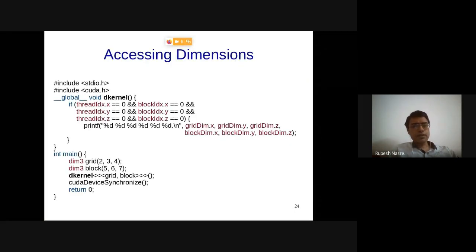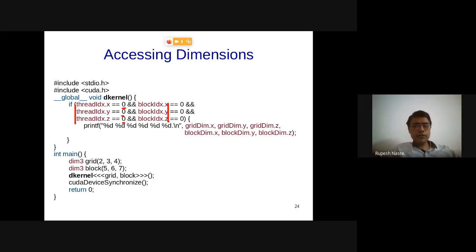Okay, so let's understand that. The answer is correct. As far as X, Y, and Z for thread ID is concerned, there are going to be a large number of threads which have threadIdx.x, y, z equal to 0. However, inside a block that also has blockIdx x, y, z equal to 0, there is only a single block. Within that, there is only one thread which has x, y, z equal to 0, and therefore this printf is going to get executed by a single thread, and therefore it will have a single printf.